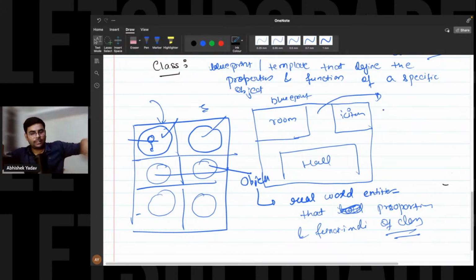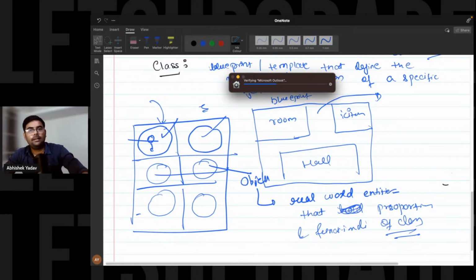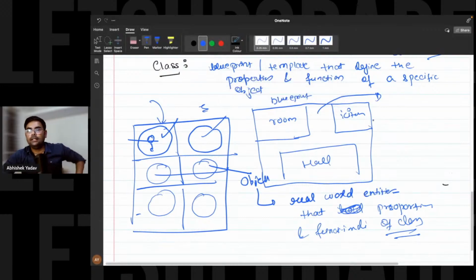You haven't done anything on the land, right, everyone? You haven't occupied any land on the earth. You haven't occupied any space here. So the blueprint doesn't take any space, right? It doesn't take any space in the memory.